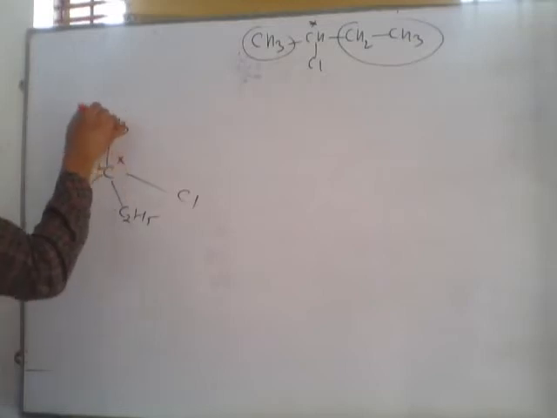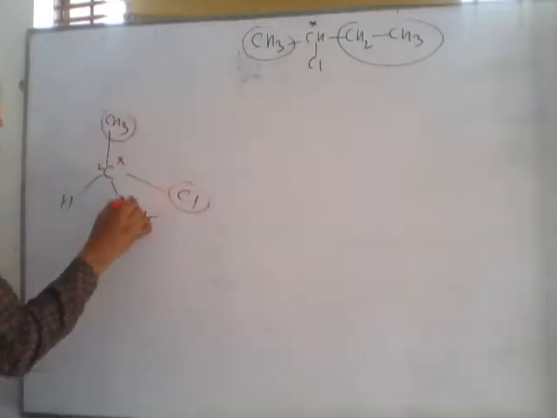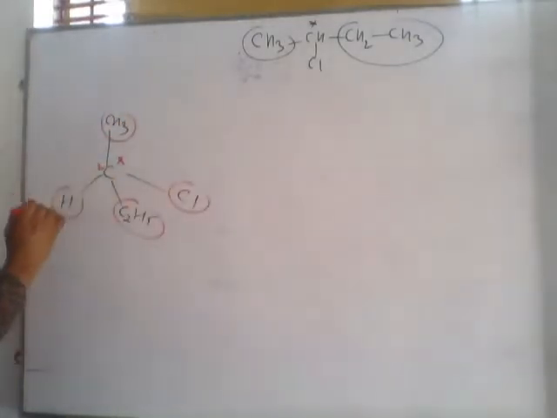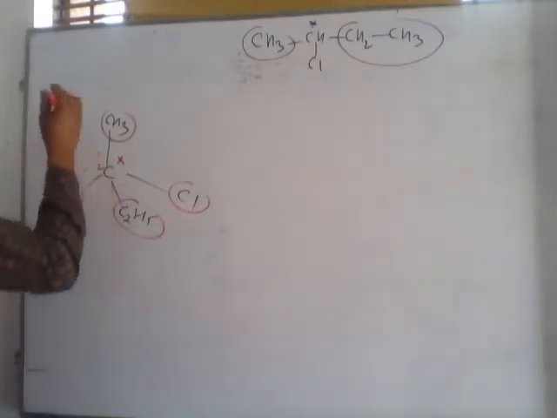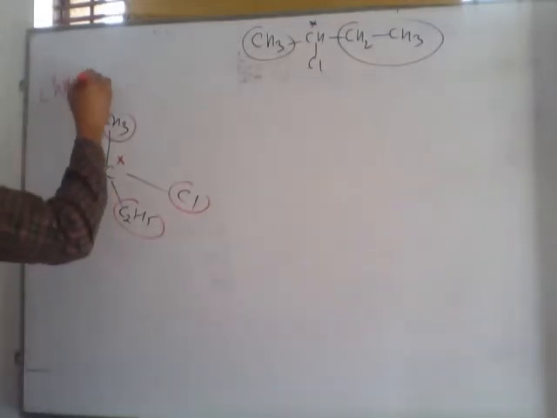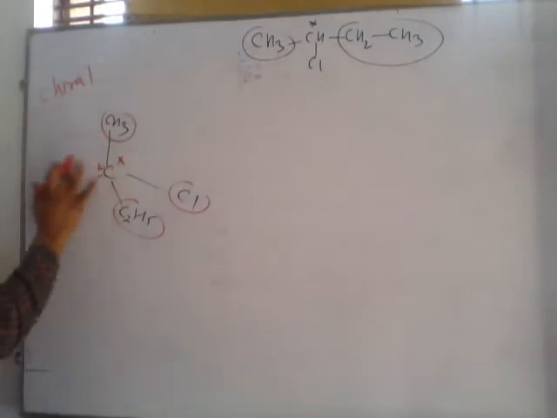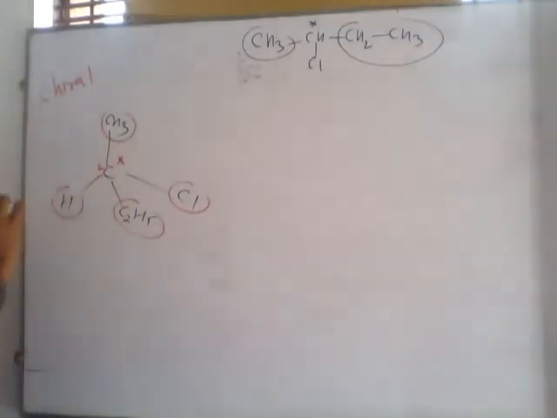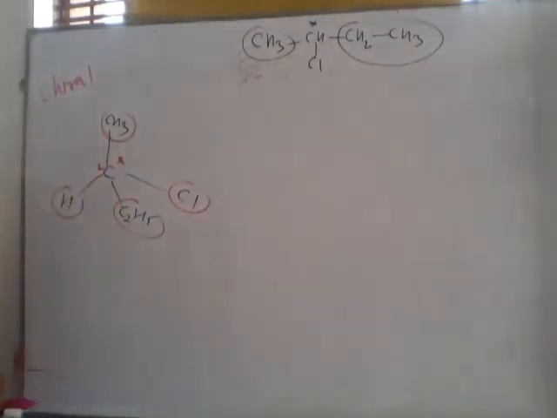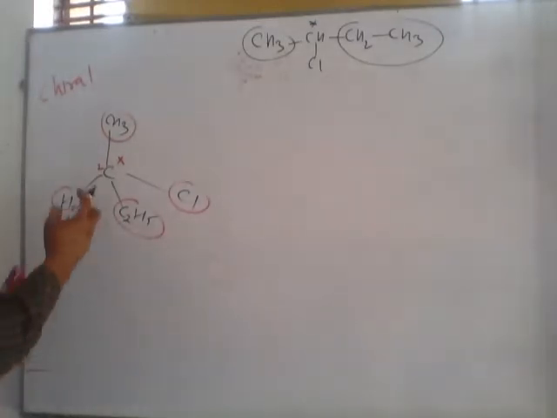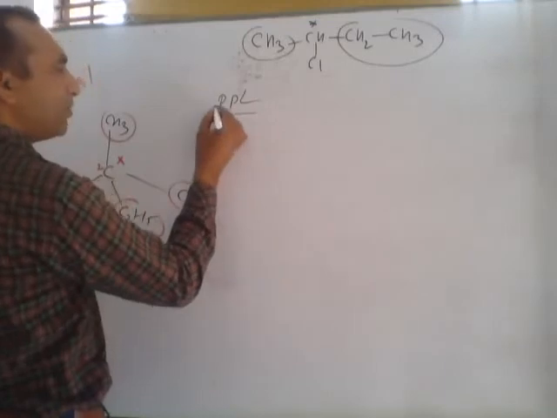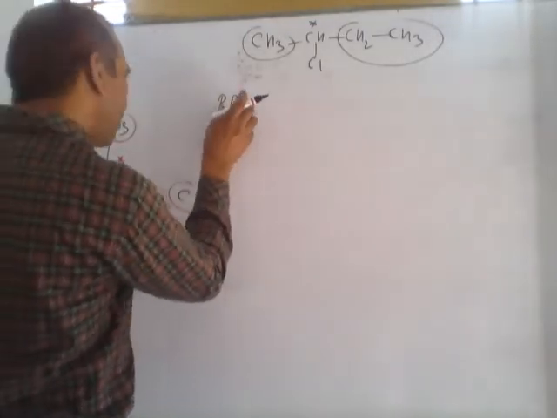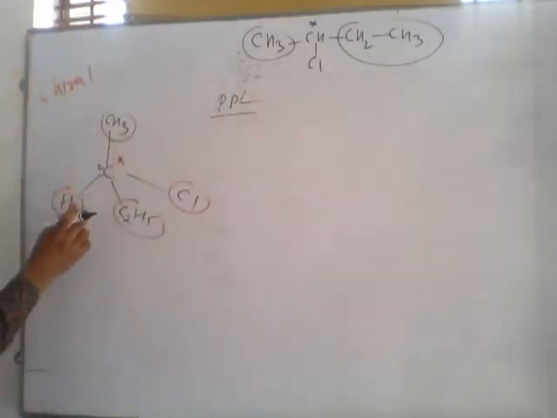From the second carbon, 4 different types of groups or atoms are directly connected. If 4 different types of groups or atoms are connected with any compound at a carbon directly, this is called a chiral center, and this molecule is called chiral, and its property is called chirality. With PPL light, PPL is plane polarized light, the behavior of this compound toward plane polarized light.